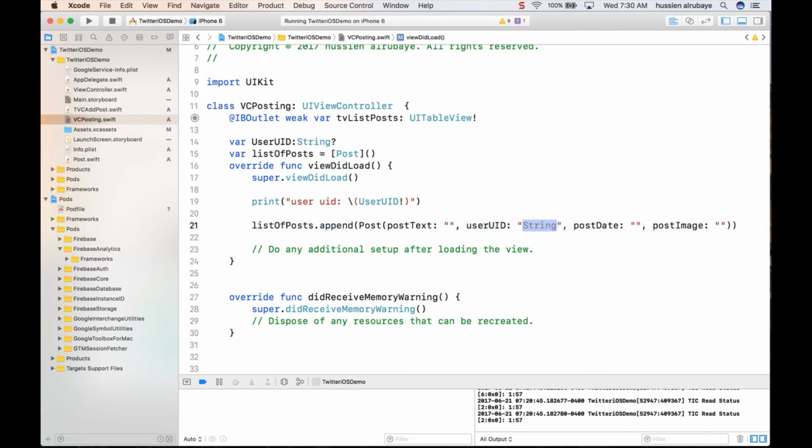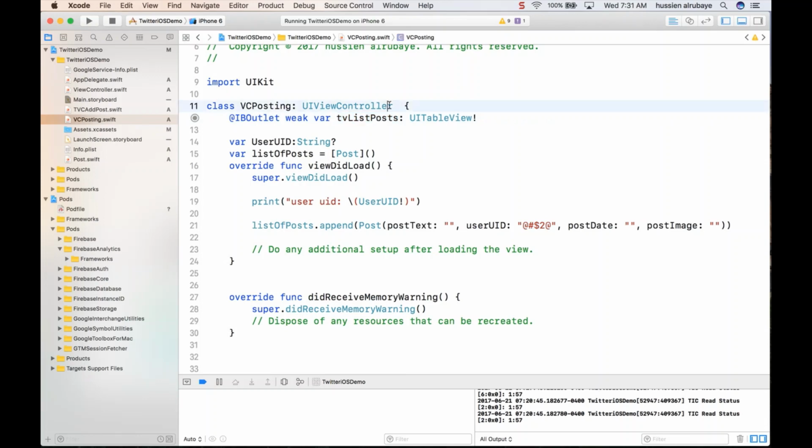In the user UID, I will use this sign to represent the UID, because there is no user with this UID. So whenever I get this one in the table view, I will display it as an add. Otherwise, I will show a normal ticket. So yes, this is what I have.